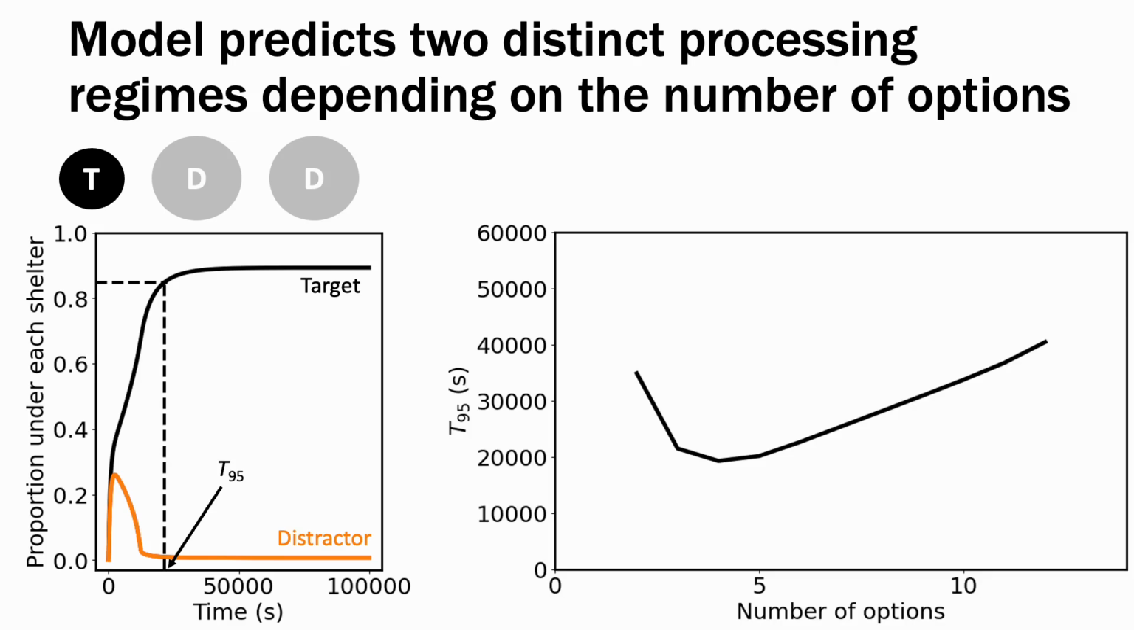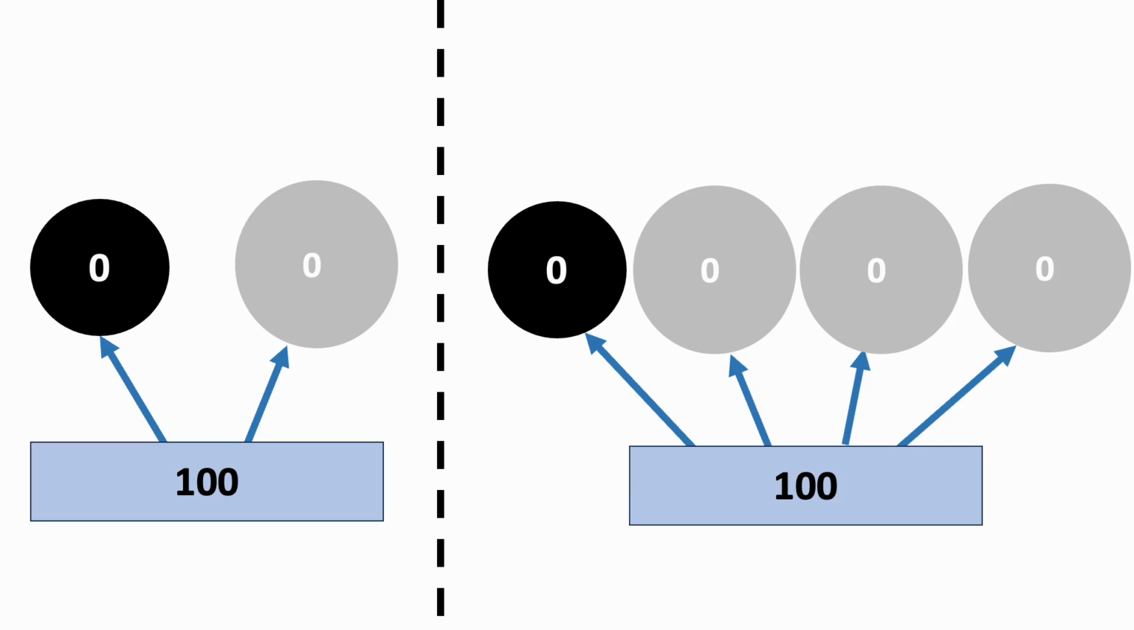Now what we see is that as you increase the number of options, there's this interesting decrease in decision time before it increases again, suggesting this transition in processing regimes as you increase the number of options. Now this increase in decision time makes sense because it gets progressively harder to find the target option as you increase the number of options. But the question is, why do we see this decrease? And it's quite a counterintuitive property of this system. So I'm going to try to explain this with a schematic.